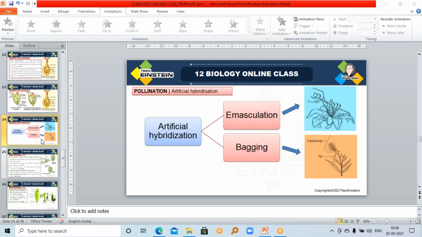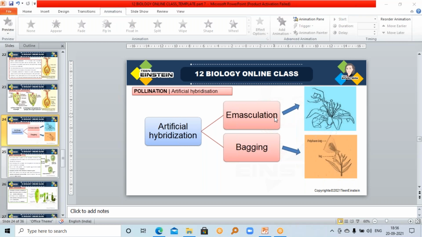Otherwise, if pollen grains from different flowers come and stick on the stigmatic surface, we can't make sure that our desirable character is there or not, right? So we need to make it contamination free. Okay. So artificial hybridization is done in two steps. First step is emasculation, and the second one is bagging.